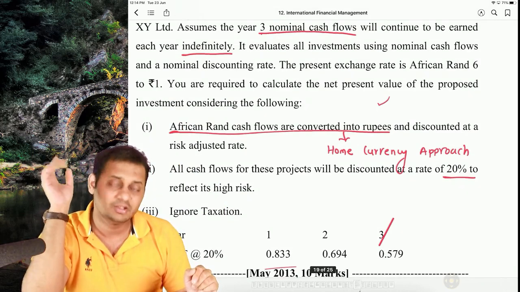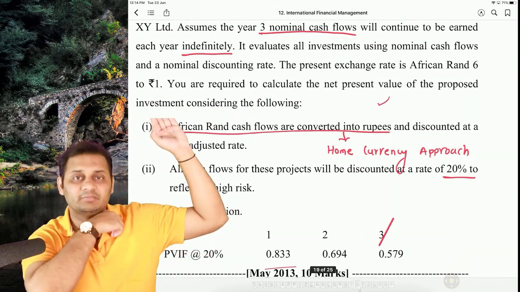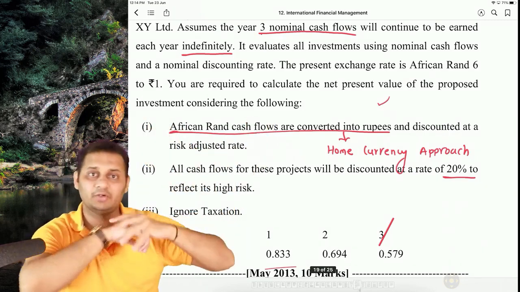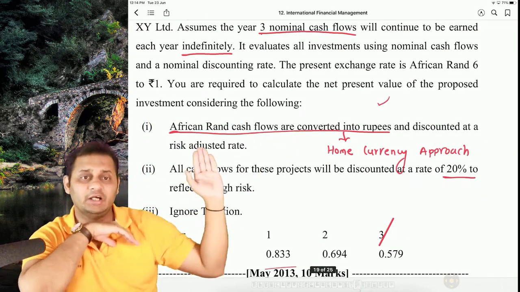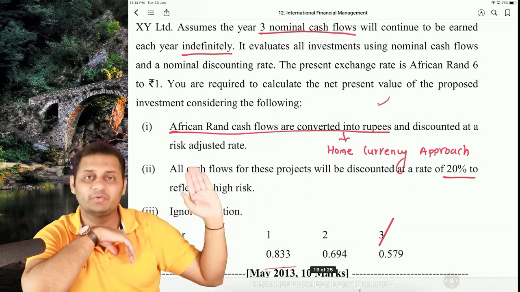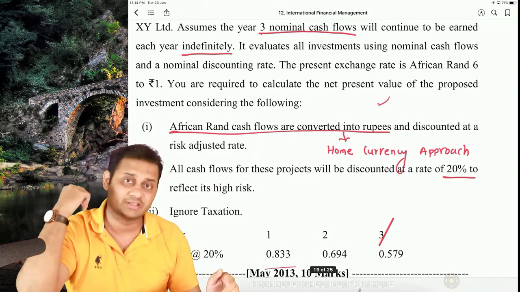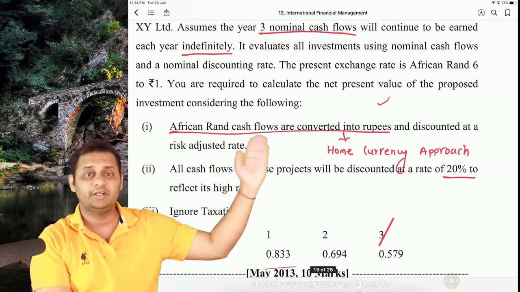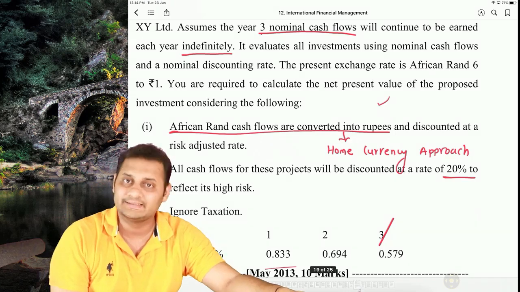It's not a direct but an indirect quote, because we are in India and Indian currency is the base currency here. So we are now required to calculate the NPV. A couple of things that the question asked us to remember: African Rand cash flows are converted into rupees and then discounted at a risk adjusted discount rate. They explained the process for calculating NPV. They said first convert the African Rand into Indian currency and then calculate. That is called the home currency approach.